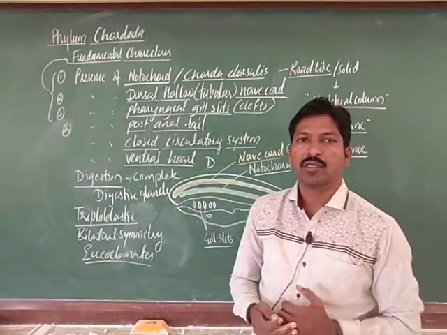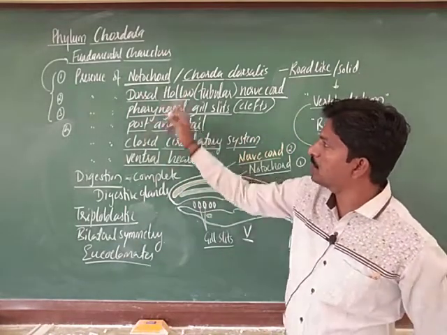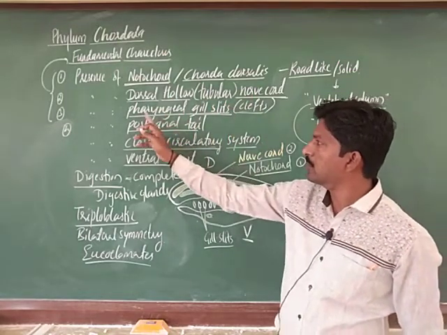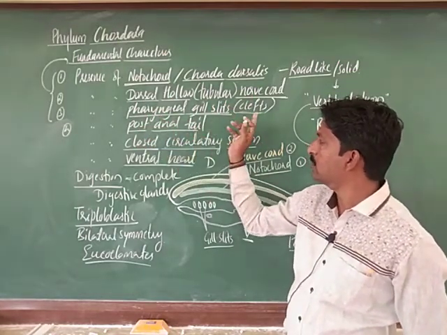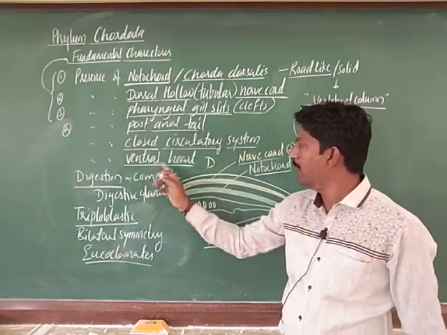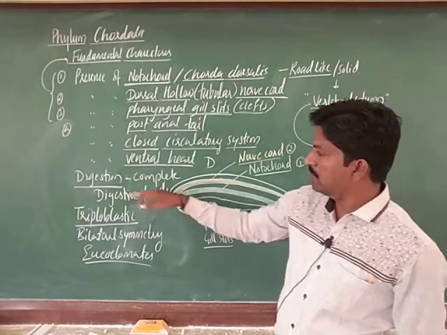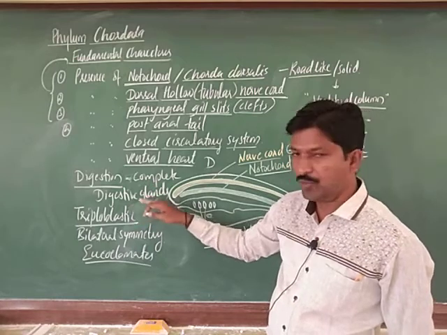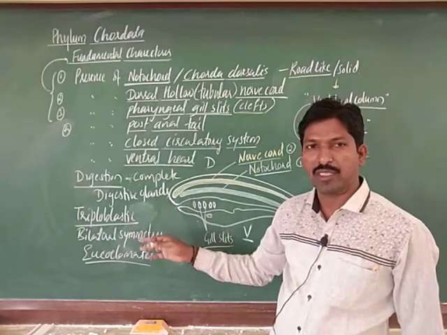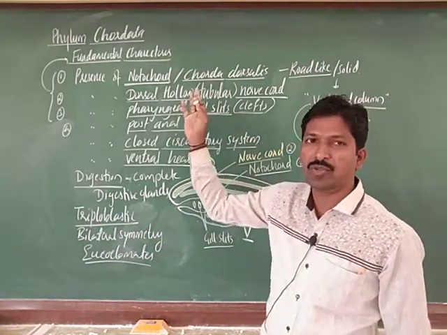So, even many other features. These are the common features we discussed here: the presence of notochord and the presence of a dorsal hollow tubular nerve cord, and there is a presence of pharyngeal gill slits or clefts, as we call them, and next a post anal tail, closed circulatory system, and ventral heart. These are common, right. Next, digestion is complete, with the presence of digestive glands. Next there are different mouth parts, so again jaws and jawless. We will classify this, and then we will understand.